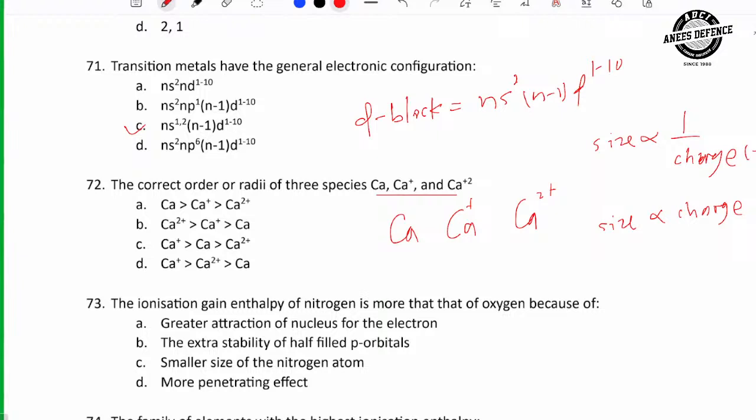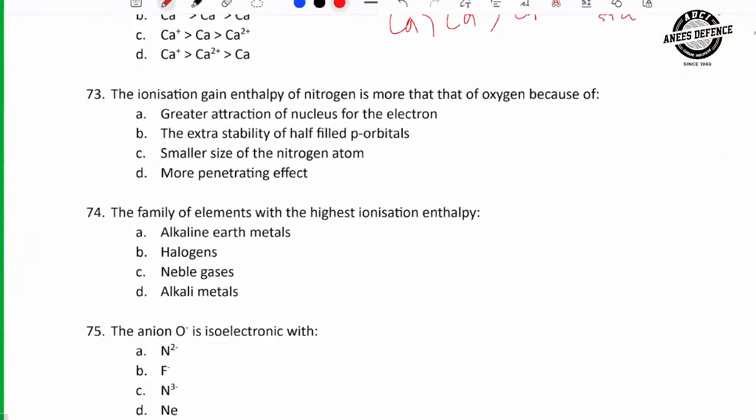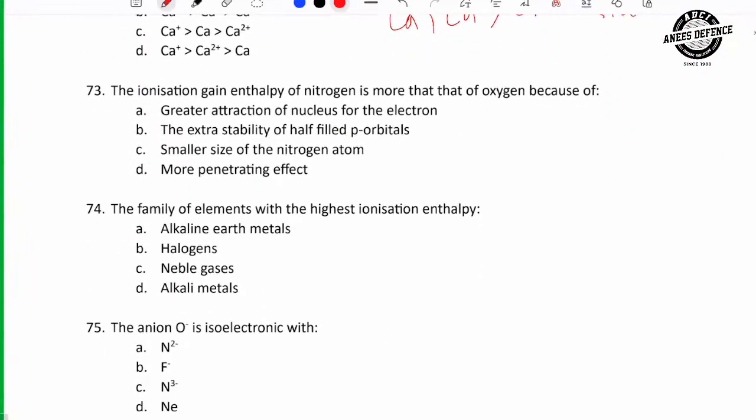Here positive charge, here negative charge. So the larger the charge, smaller the size in case of cation. In case of anion, larger charge, larger size. So in this case, calcium has the bigger size. These are the properties of the periodic table, right? Next,